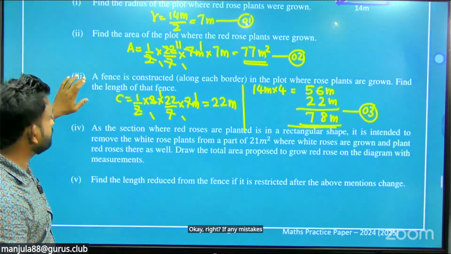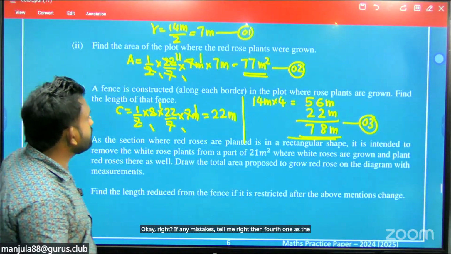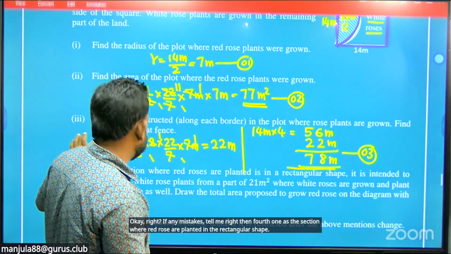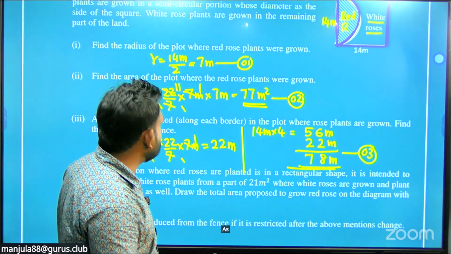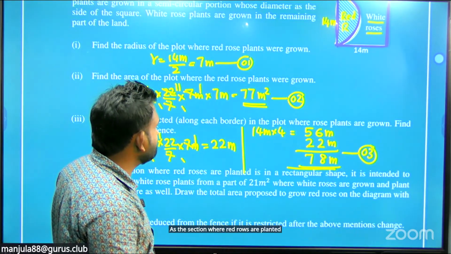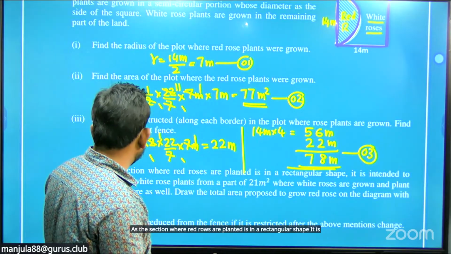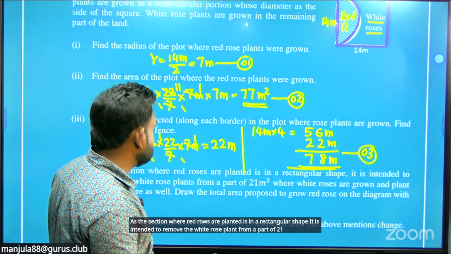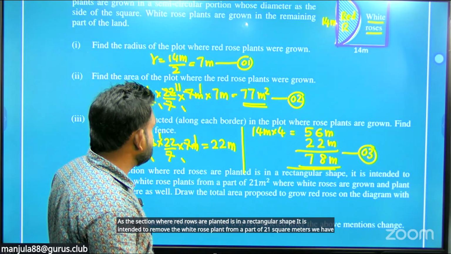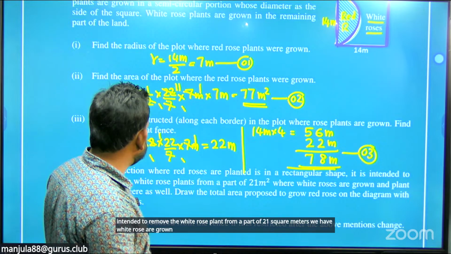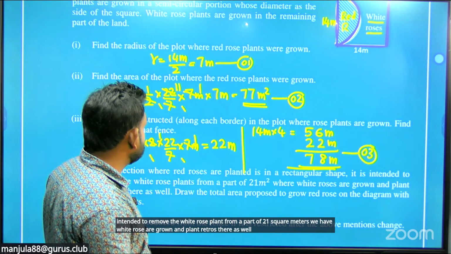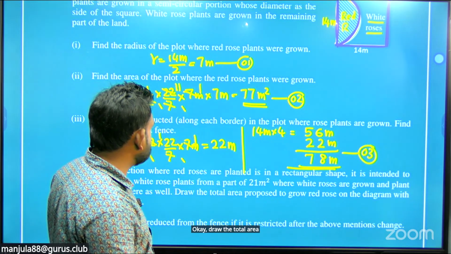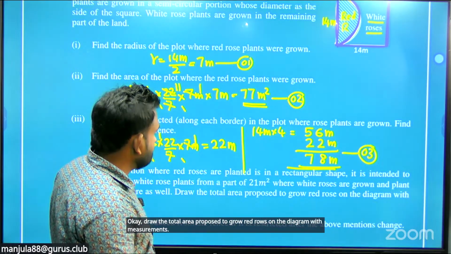Right, then the fourth one. The section where red rose are planted is in a rectangular shape. It is intended to remove the white rose plants from a part of 21 square meters where white rose are grown, and plant red rose there as well. Draw the total area proposed to grow red rose on the diagram with measurements.